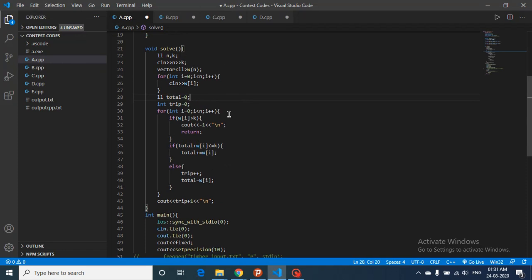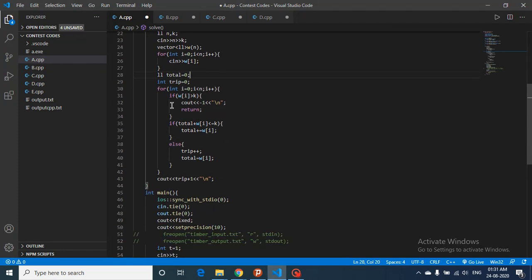Now we iterate from left to right. We check whether wi becomes greater than k. If at any point the weight of the box at the ith point is greater than k, then it is impossible, because I cannot even lift it. Now, total is the total amount carried until now. Can I add this wi to the total such that I can lift it? If adding wi to total is less than or equal to k, then yes, I am fine and I can take this wi along with the total.